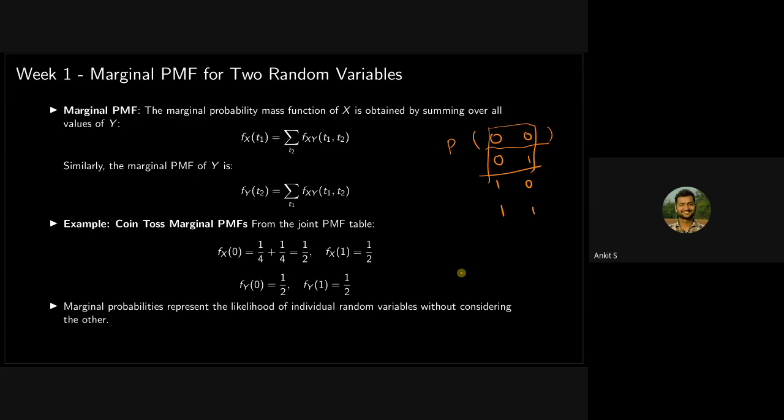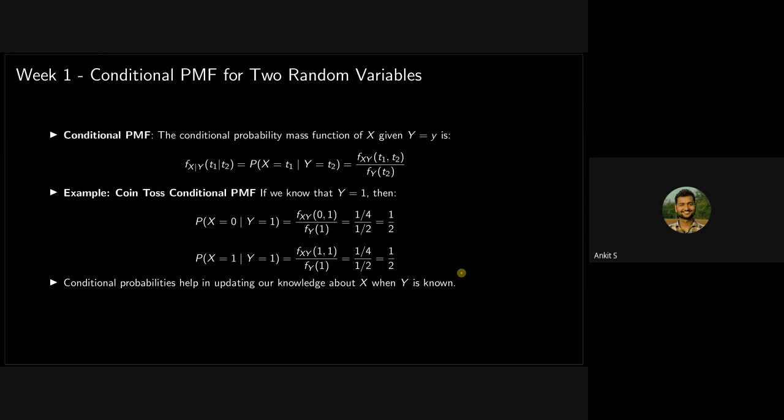Yeah. So then we have some discussion about conditional PMF for two random variables. We have already seen this. What is conditional probability?